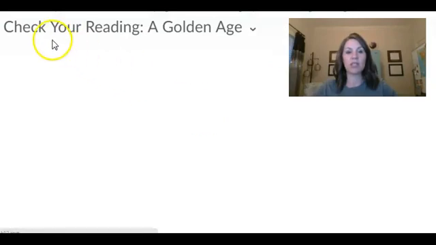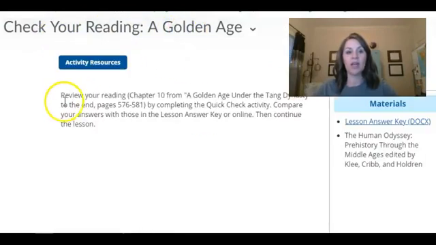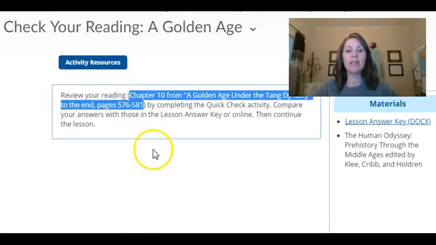Let's go to our next slide. It is going to tell us to check our reading. So review your reading from Chapter 10, A Golden Age Under the Tang Dynasty, to the end. So you're going to be reading pages 576 to 581. And in fact, it told us to read these at the end of our lesson in Lesson 2. And so you should have already read this. If you haven't, read it now. But now we're just going to review that.